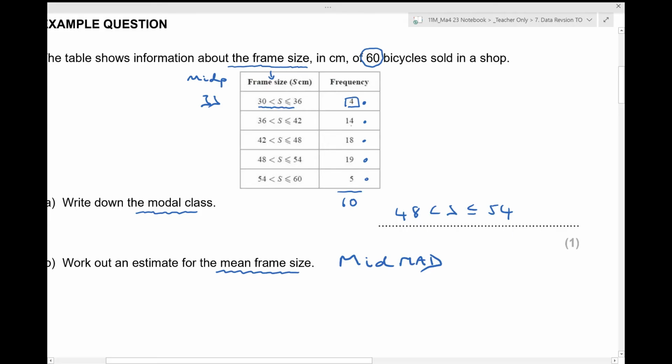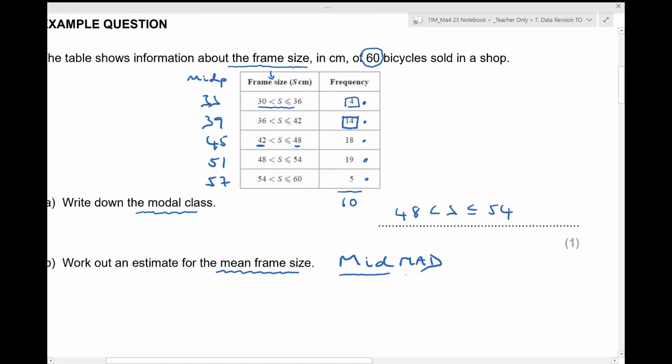Similarly, we're going to assume that these 14 bicycles here each have a frame size of, what's that going to be? 39, the midpoint of 36 and 42. Incidentally, if like me you have a bit of a blank and you think, crikey, what's the midpoint of 42 and 48? What you can do is you can add together the 2 numbers and divide by 2. So the midpoint there is 45, and the midpoint here is 51, and the midpoint here is 57. So we've done the first half of our mid-mad. We've written down the midpoints.